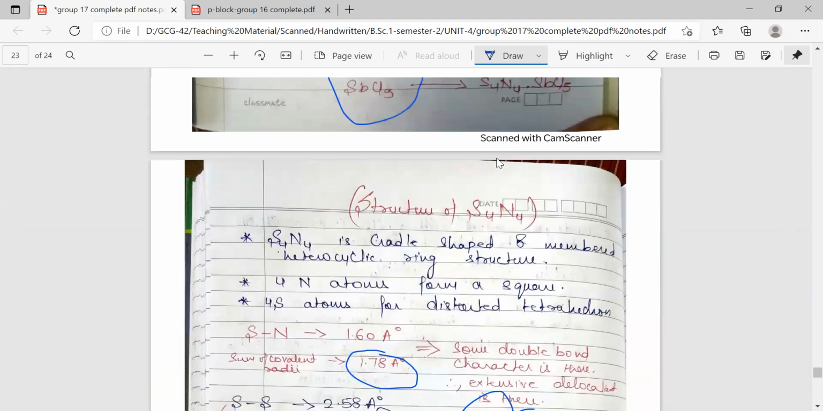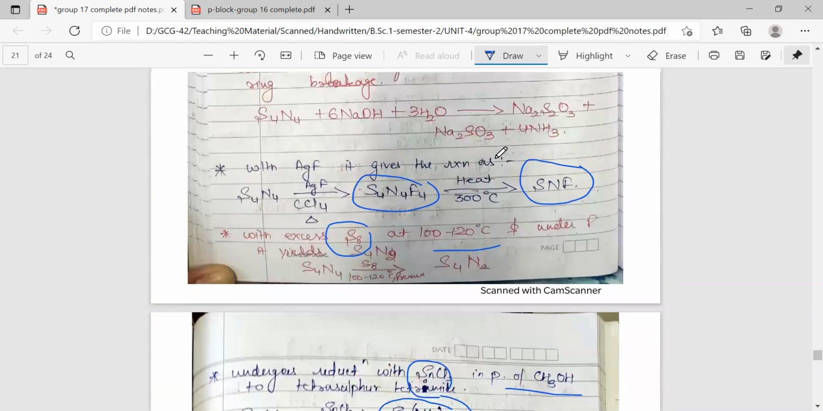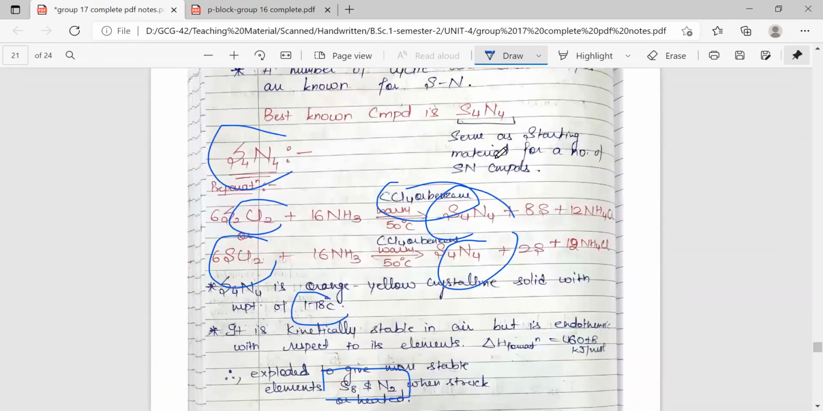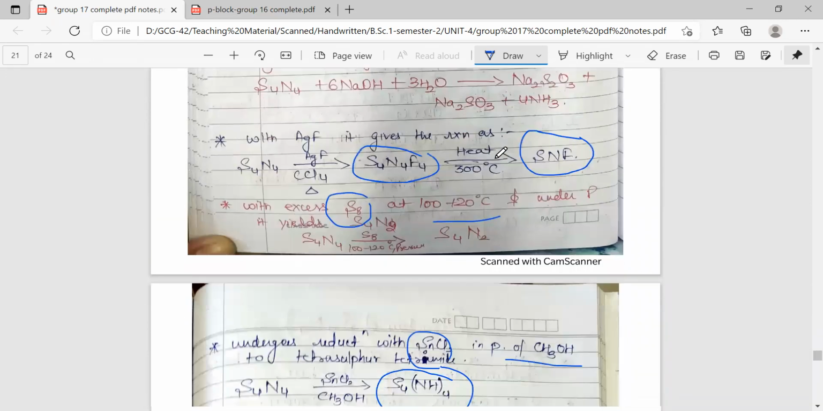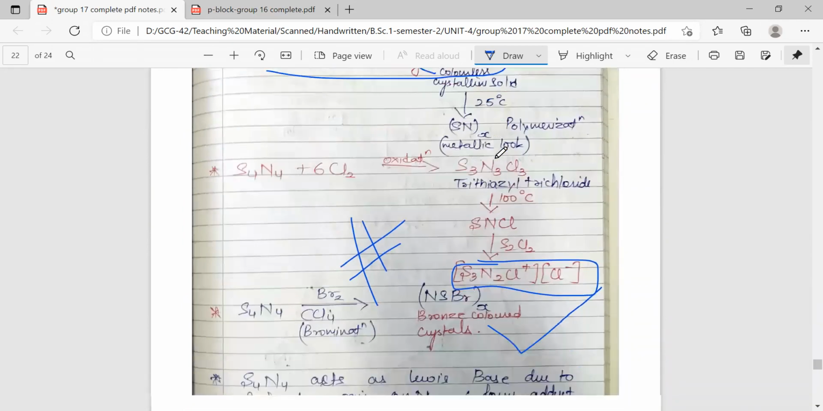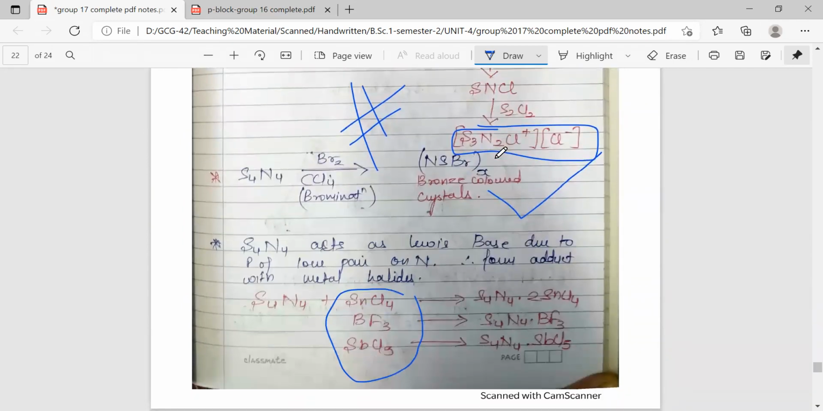The most important one out of these compounds of sulfur and nitrogen is S4N4. Its preparation is important. It has many reactions with different compounds where it gets converted to ionic form, polymeric form, it undergoes bromination, it undergoes chlorination, it acts as a Lewis base. These are the reactions which are important and can be directly there in your exam.